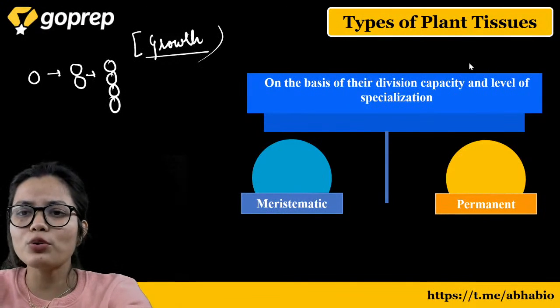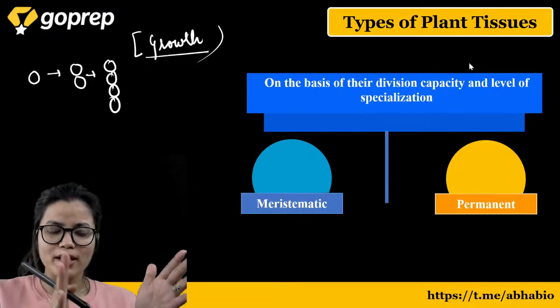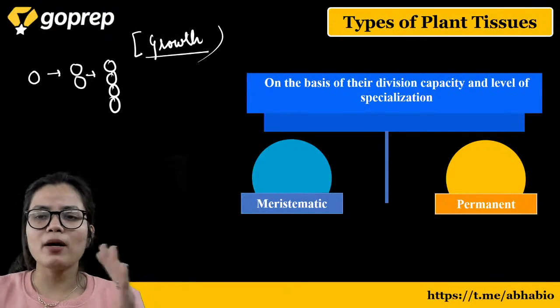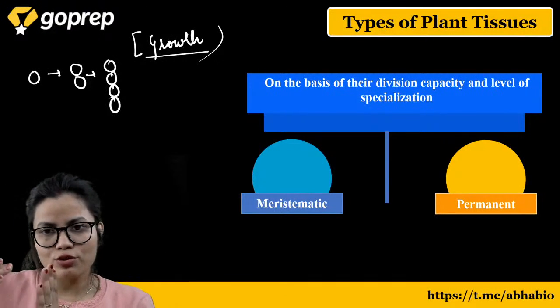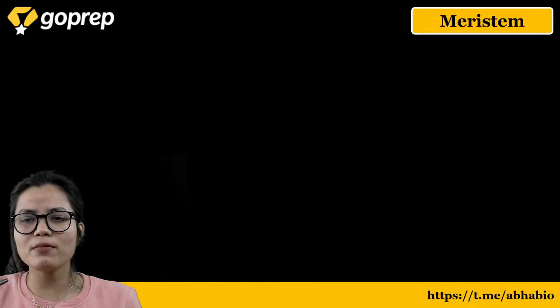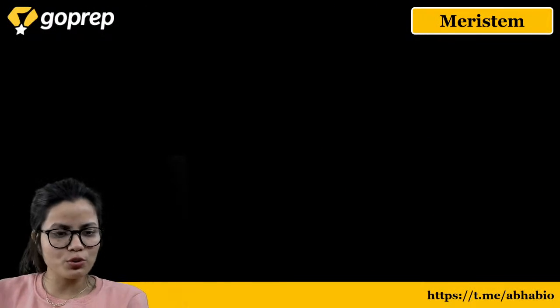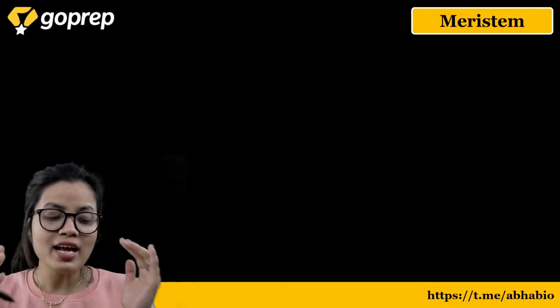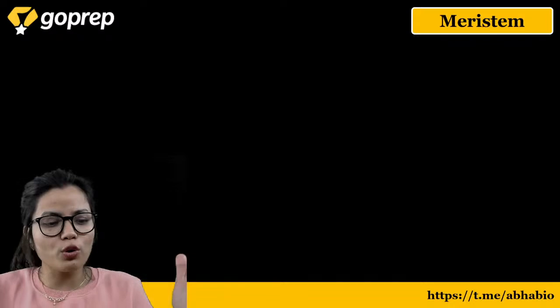We talked about two types of cell division there, that is mitosis and meiosis. But before talking about mitosis and meiosis, let us talk about the characteristics of the meristematic tissues. So meristematic tissues, as I told you, are the group of plant tissues which have the ability to divide. Hence, they are responsible for the growth of the plant.